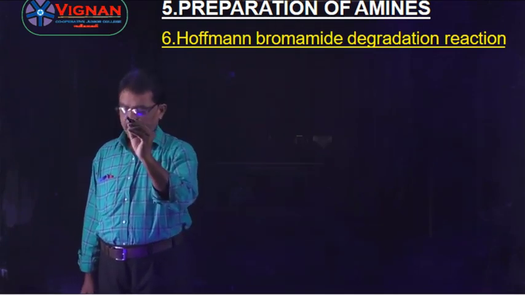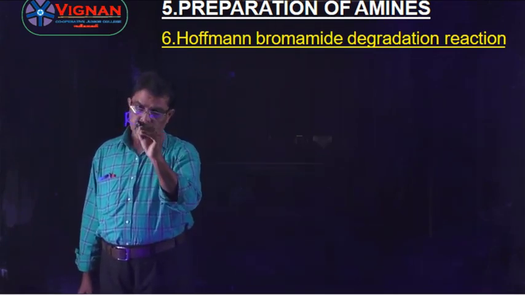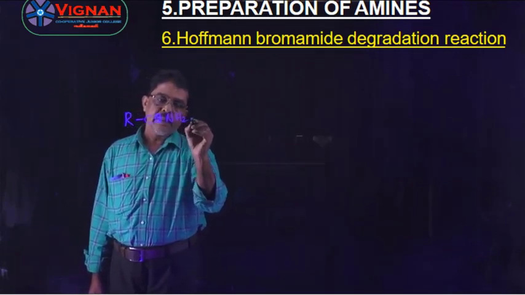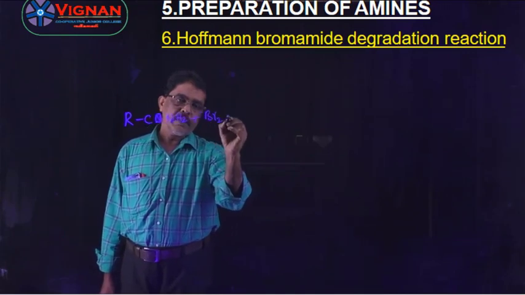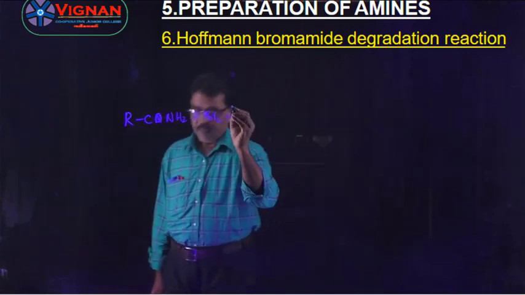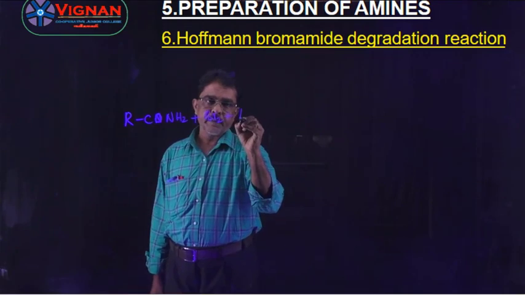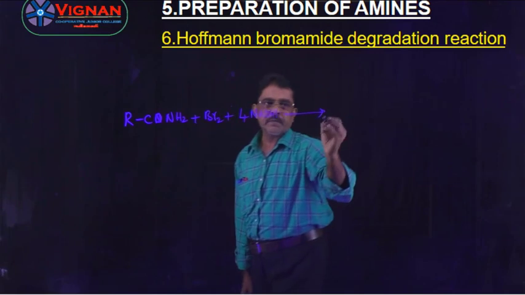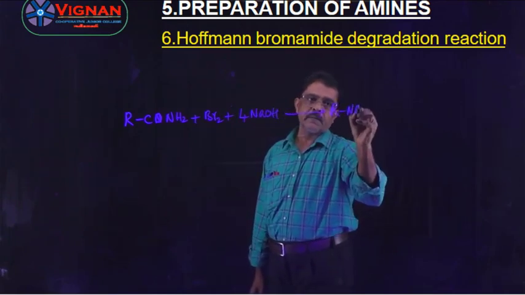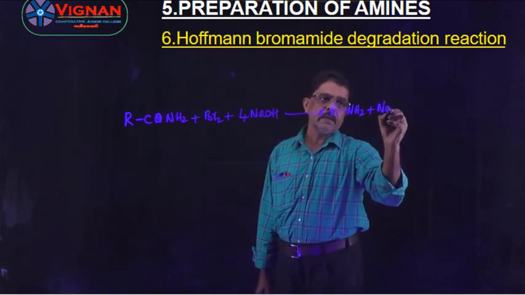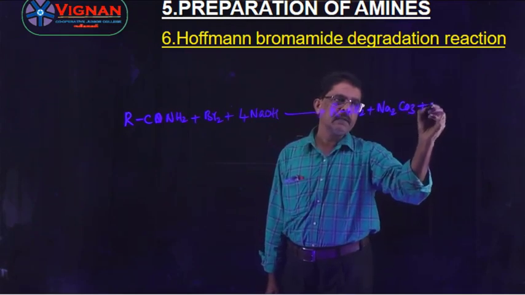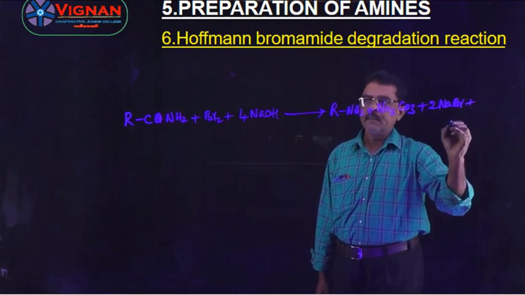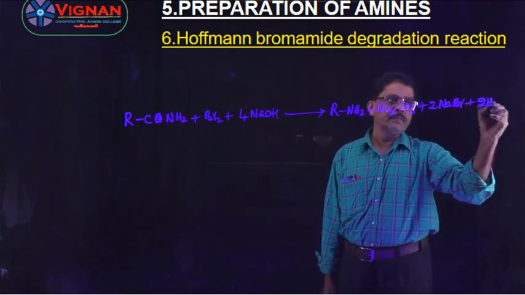Here RCONH2 is heated with bromine in the presence of alkali, 4NaOH, gives rise to RNH2 plus Na2CO3 plus 2NaBr plus 2H2O.